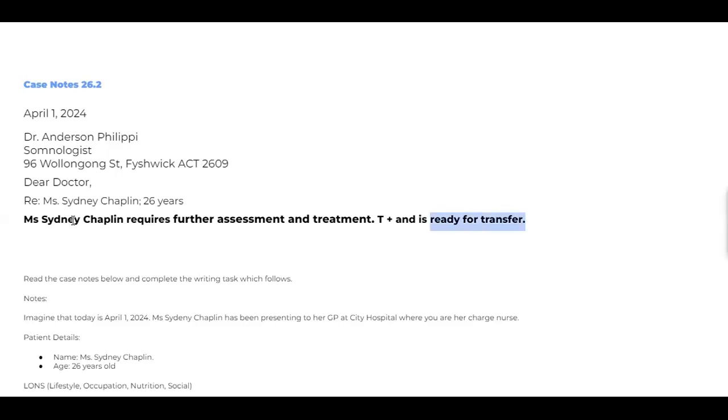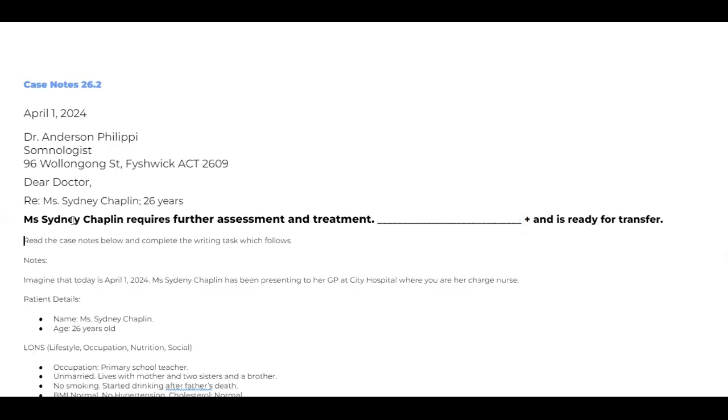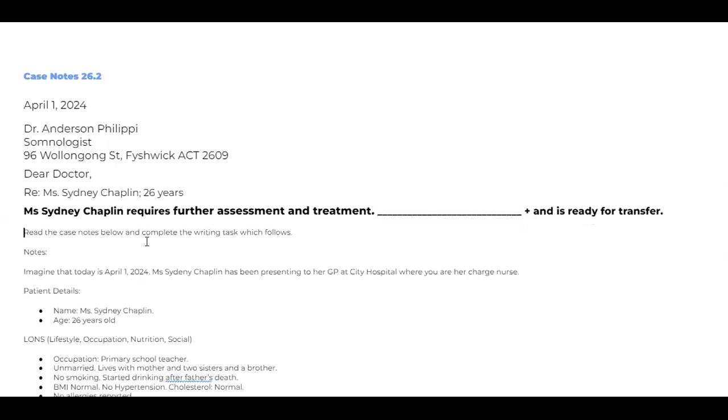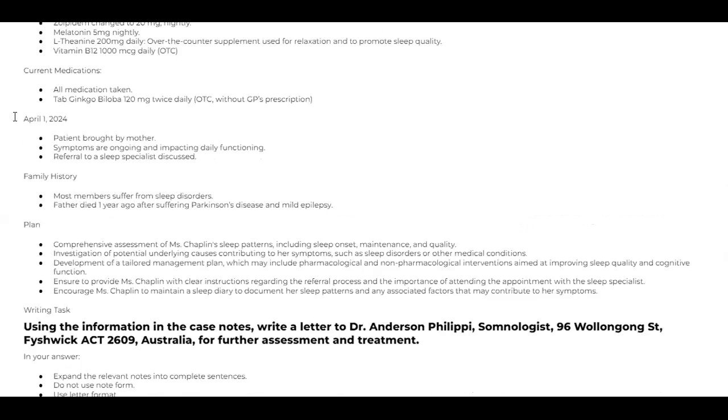Okay. Now, what is the transfer condition of the patient? This is the only thing that may be confusing for you. What is the condition of the patient when she is here in this area? Here, the last visit was here. Patient brought by mother. Symptoms are ongoing and impacting daily functioning. Referral to sleep specialist discussed. So symptoms are ongoing. Which symptoms? Probably you have to go back.